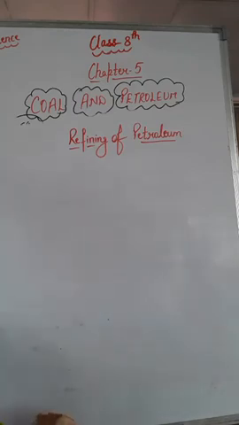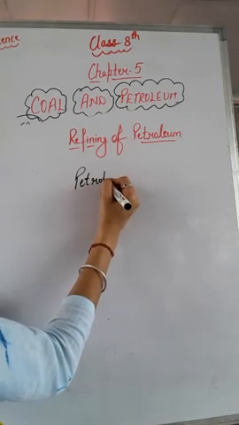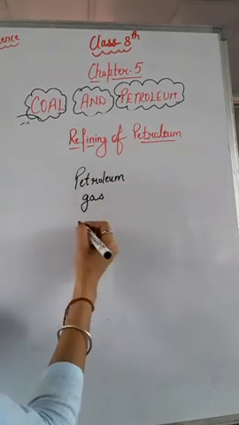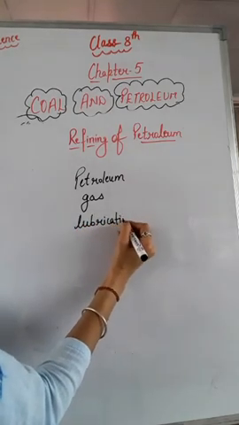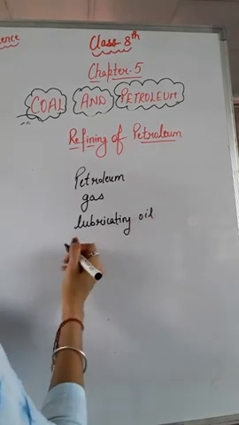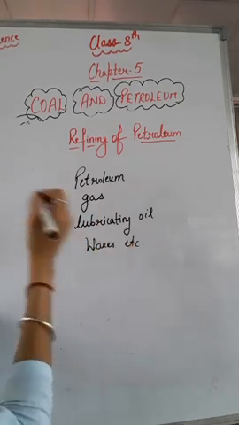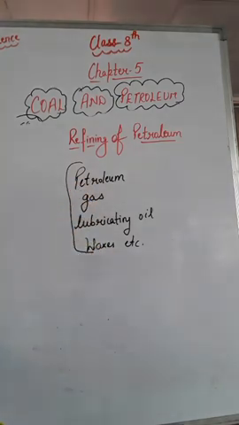It is a mixture of various constituents such as petrol and diesel, natural gas, lubricating oils, other oils, waxes, etc. So if we have to separate all these constituents, that is known as refining, right?